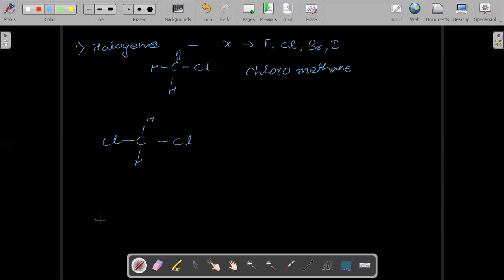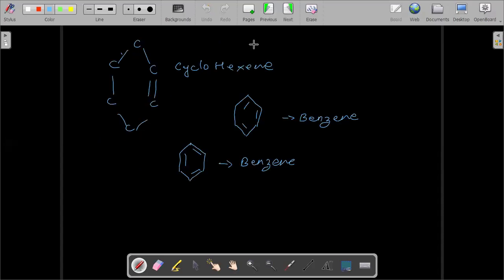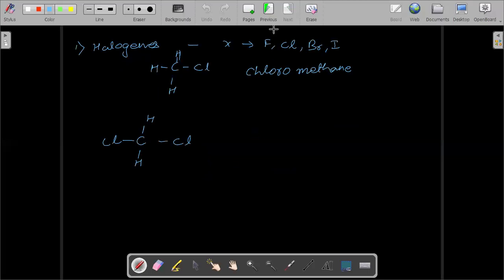Dichloromethane. Okay, so someone is saying that the IUPAC name of benzene is cyclohexa-1,3,5-triene. No, actually benzene is the accepted IUPAC name for this. And there are many more compounds which include the benzene ring, so their nomenclature starts with benzene only. IUPAC has accepted this name as benzene. Got it? So don't get confused and write it as cyclohex-1,3,5-triene. This is benzene only.